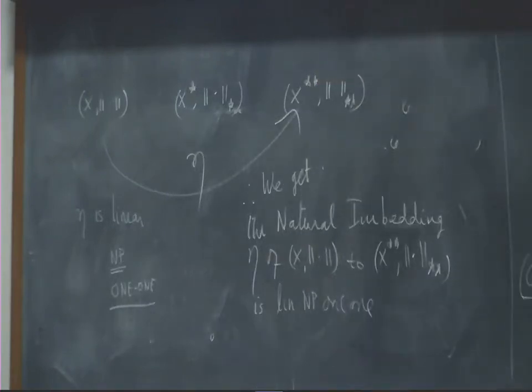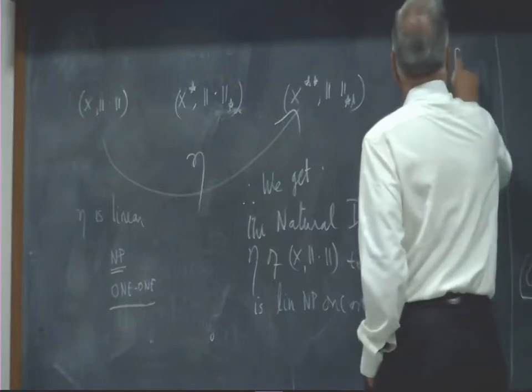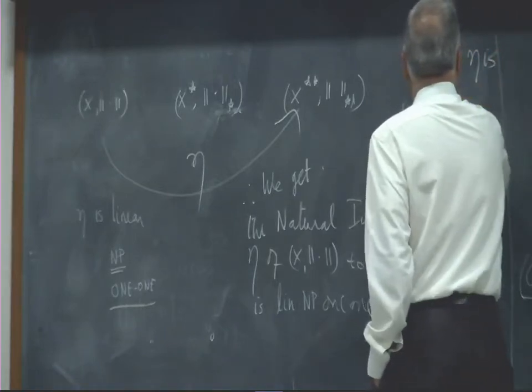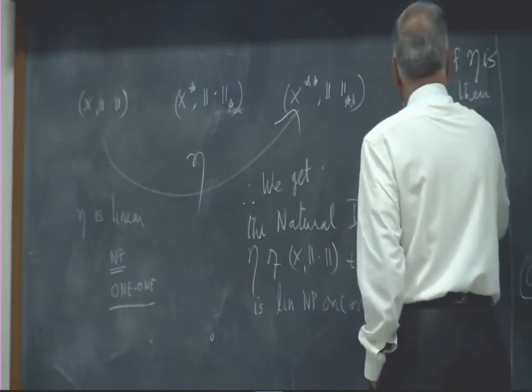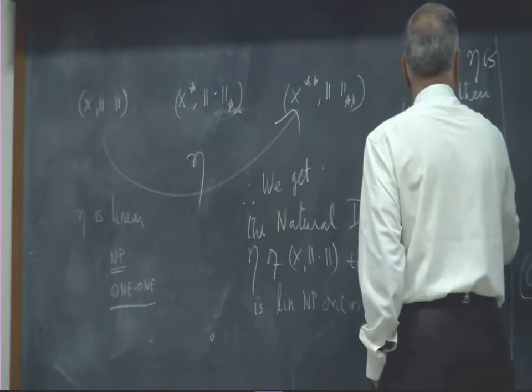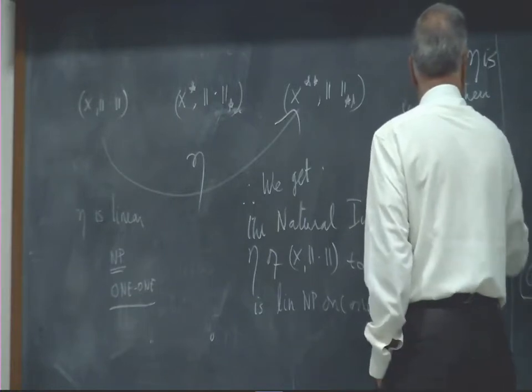The only thing is that the code may not be complete. There may be many things left. So if eta is onto, in general it is not, but if eta is onto, then we say x is reflexive.